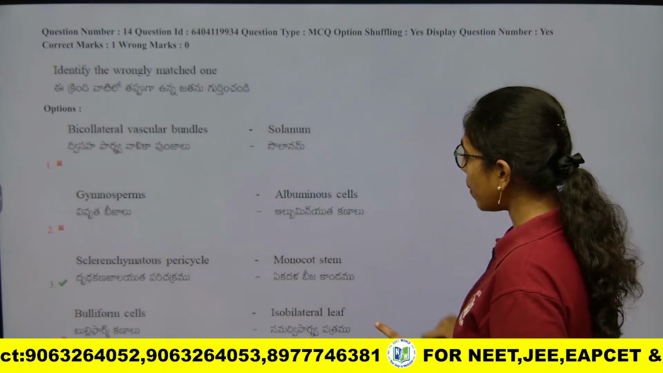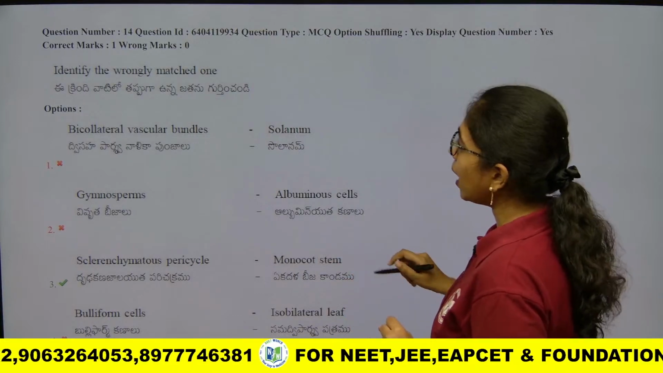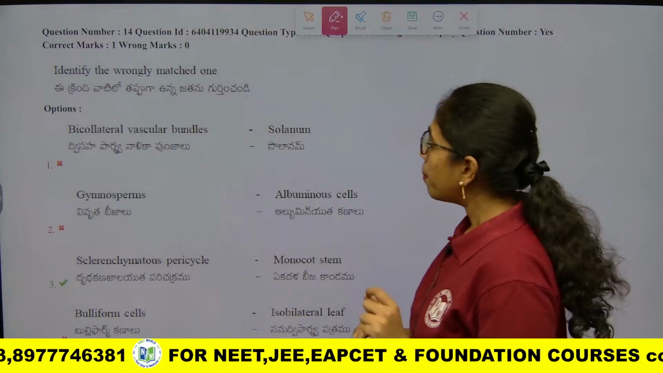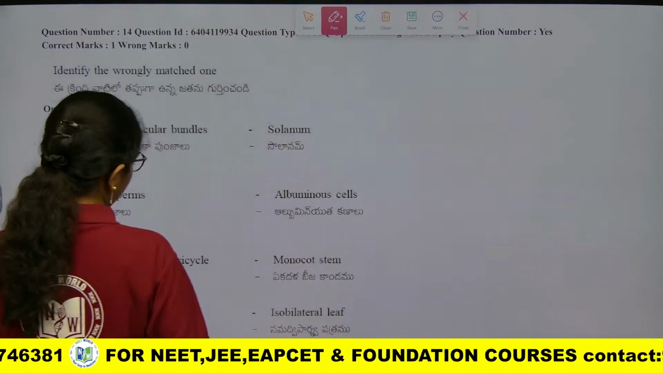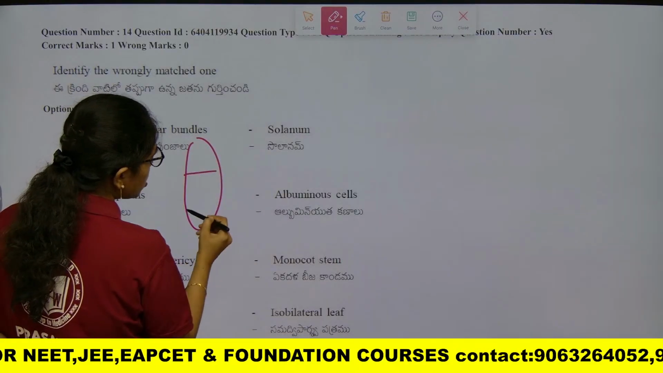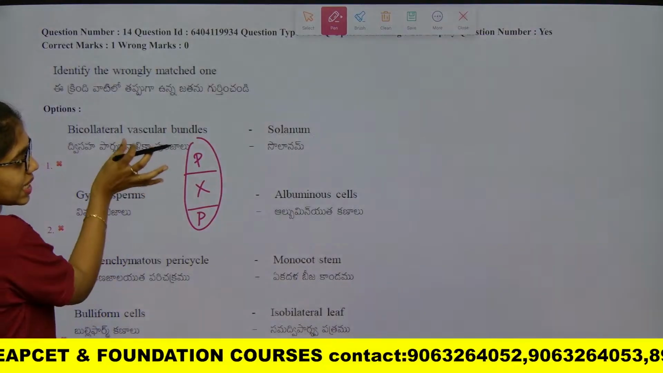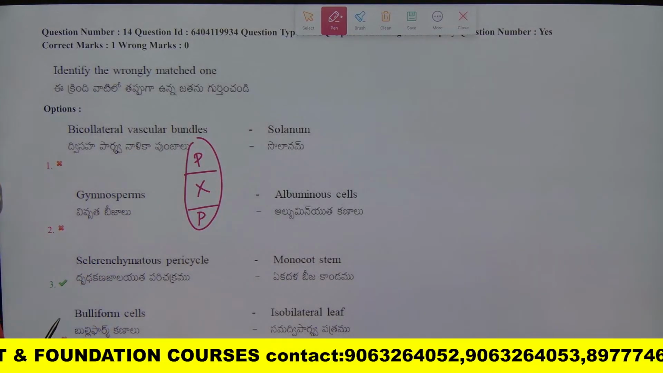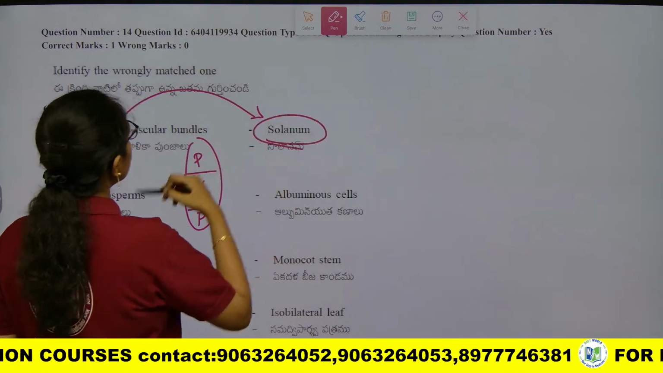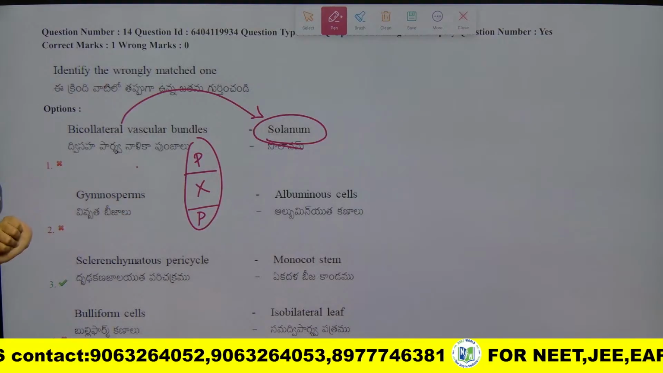This is from anatomy of flowering plants. If you look into the question, identify wrongly matched one he is asking you. Bicollateral vascular bundles means towards the opposite sides you will have a phloem and at the center xylem will be. This is the bicollateral form of arrangement. Bicollateral you will see in dicots. Best example is solanum. This is the correctly matched one.